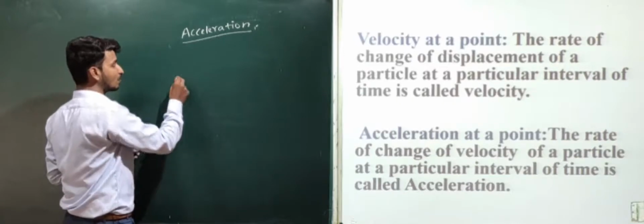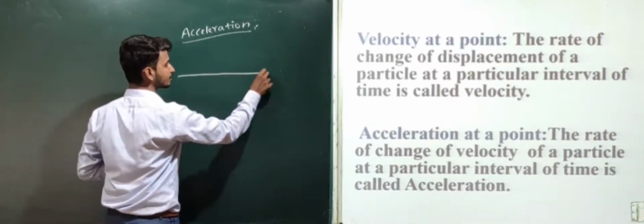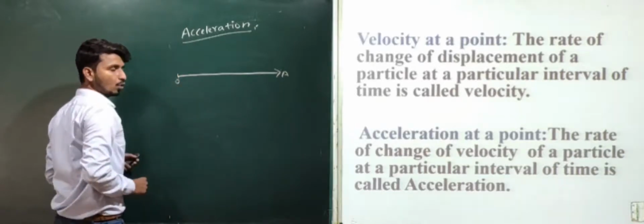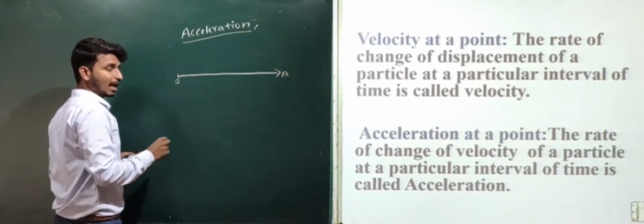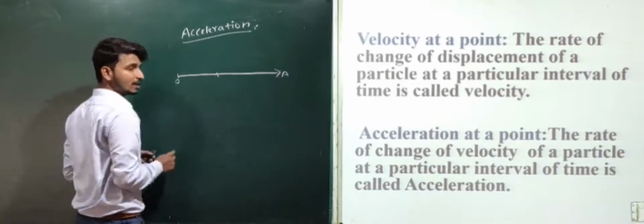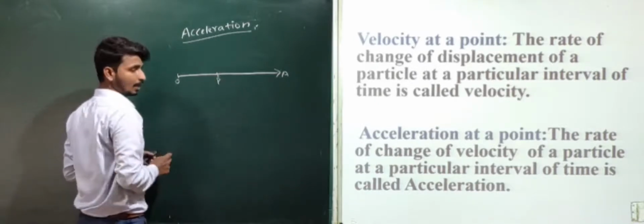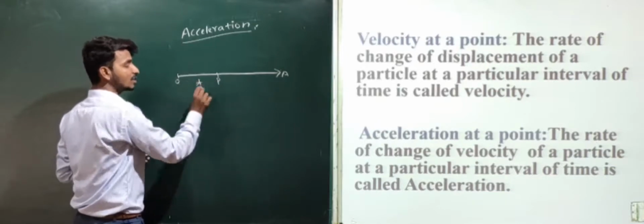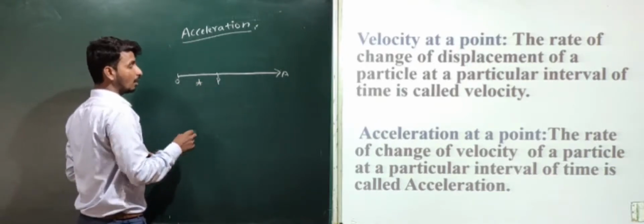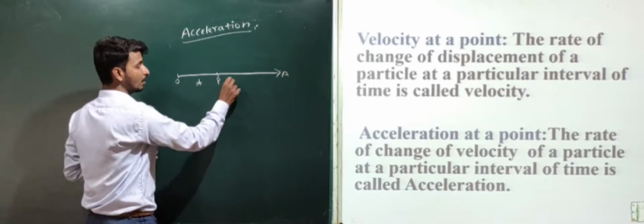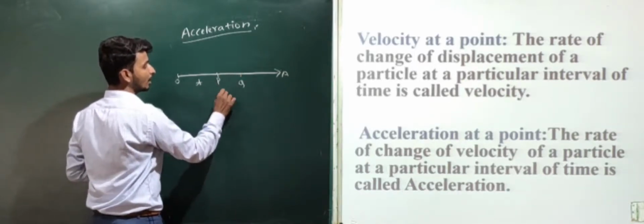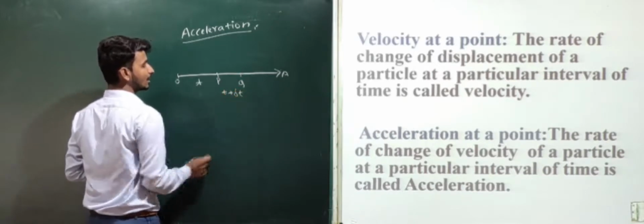Suppose we consider a particle moving in a straight line, that is O to A. After some time t, the particle will reach the point P, and after some small change in time, it will reach the neighboring point Q. This will be t plus delta t.